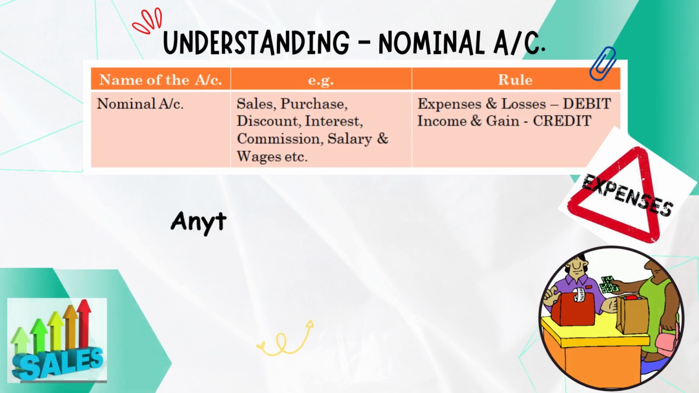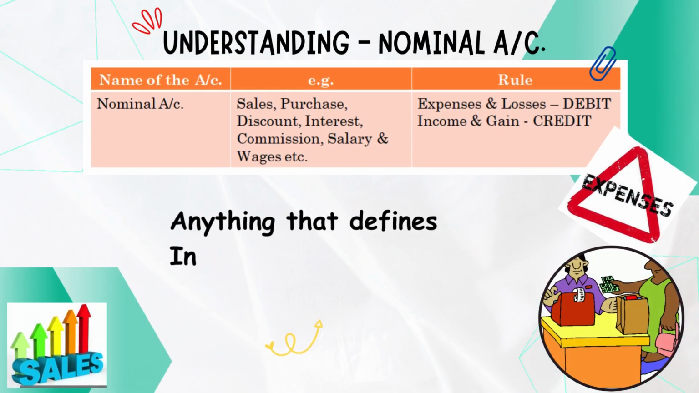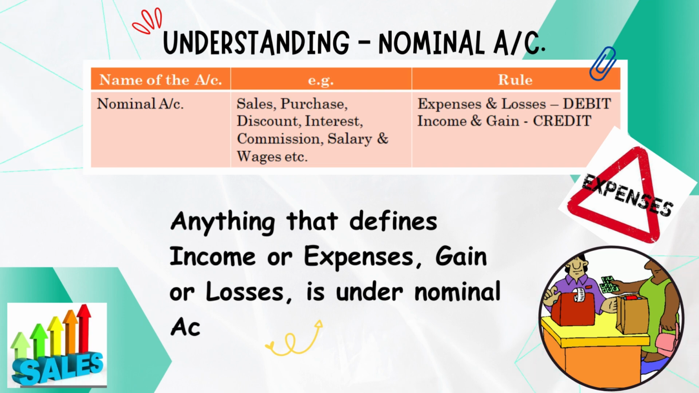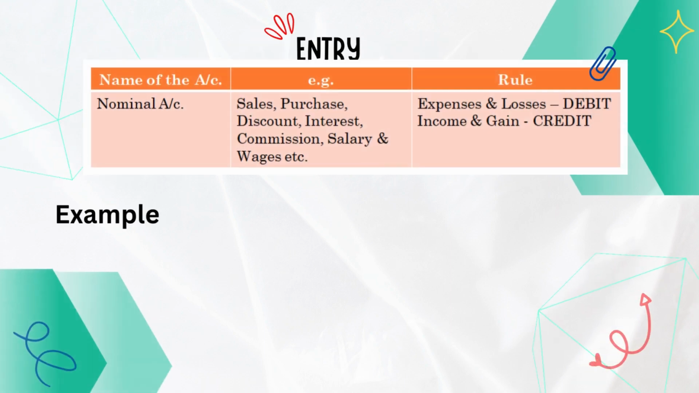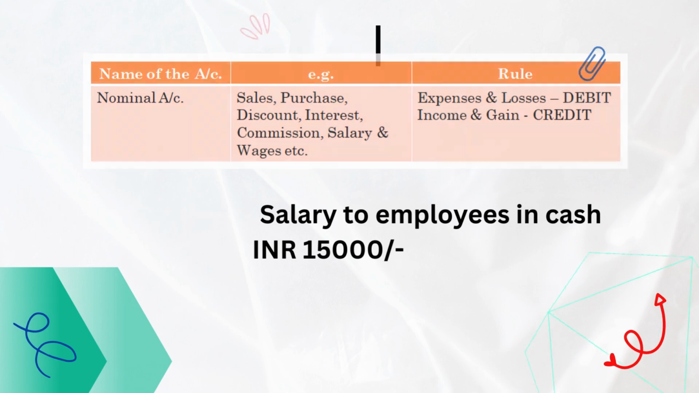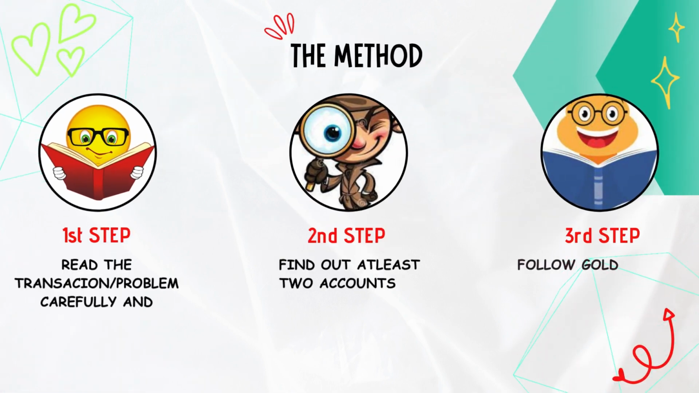The third account of the golden rules is nominal account. Anything that defines income or expenses, gain or losses is under nominal account. Example, sales, purchases, discount, commission, interest, salaries, etc. Now see how an entry can be passed. Paid salary to employees in cash, rupees 15,000. Again we shall follow the same 3-step method.